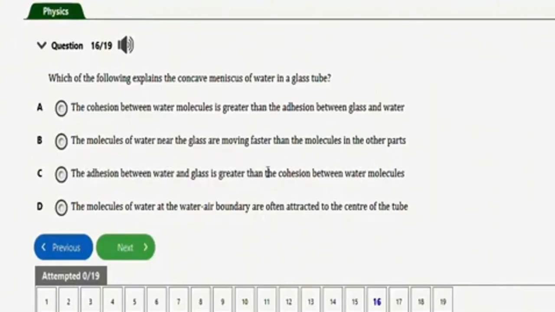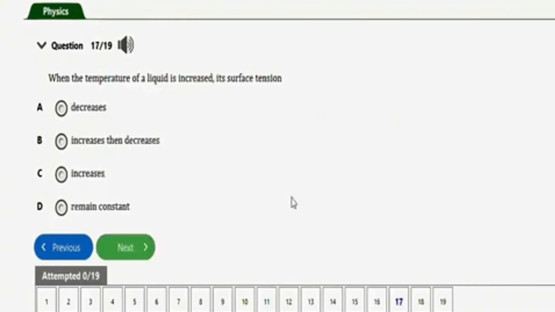Alright, let's go to the next question, which is this one. It says when the temperature of a liquid is increased, its surface tension. I think I've answered this question as well before. The correct option here is option A, its surface tension decreases. Let's go to the next one, which is this one. It says if detergent is added to a liquid, the surface tension reduces. Alright, so the correct option here is what?